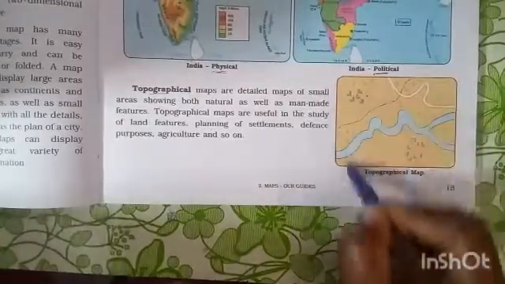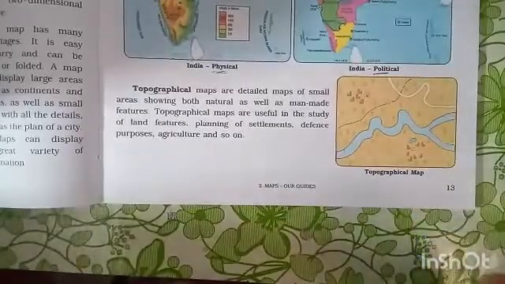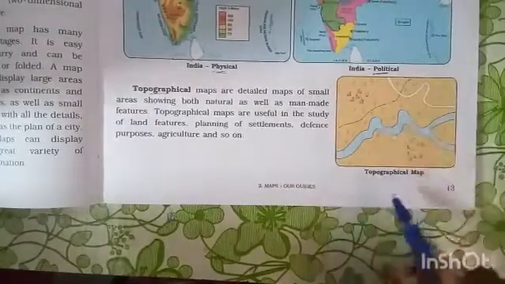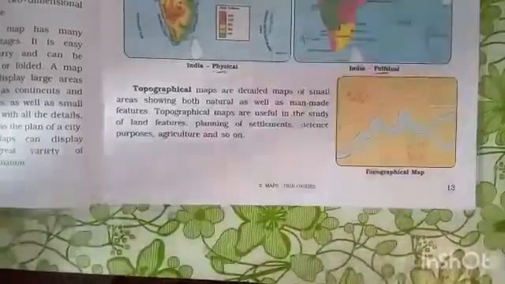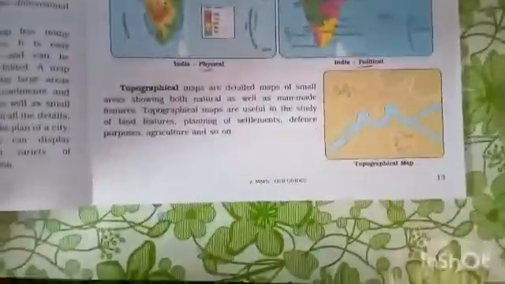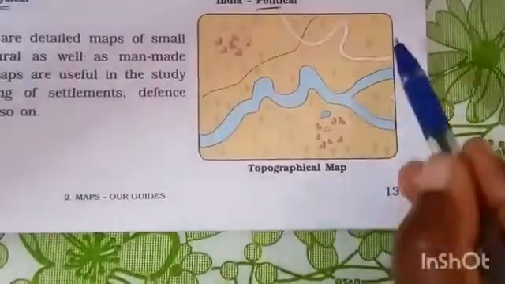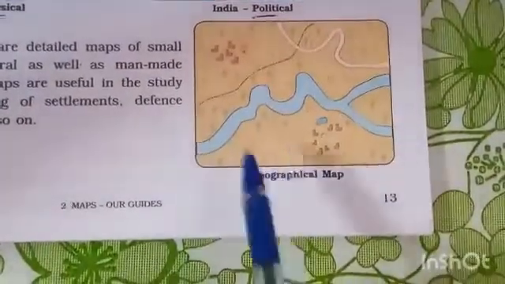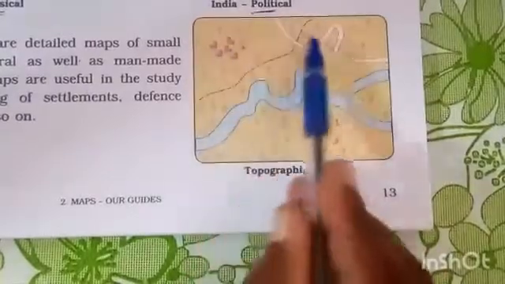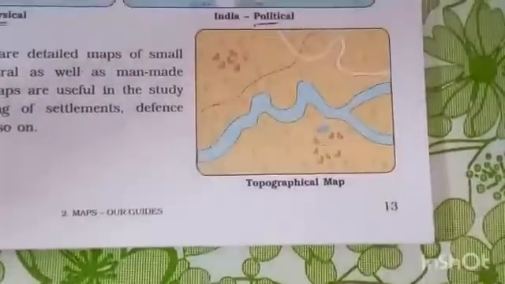When we are going to find some places, that time it's very useful, for example for agriculture or defense purposes. See, this is the topographical map. It gives detailed information. Compared to the physical map of India and political map of India, it's quite different.